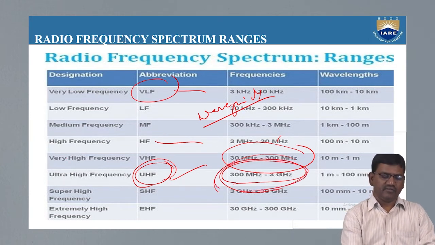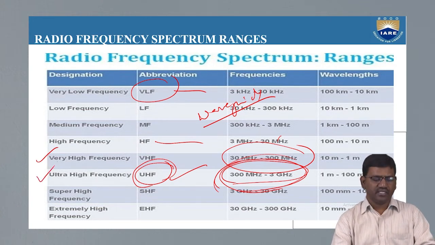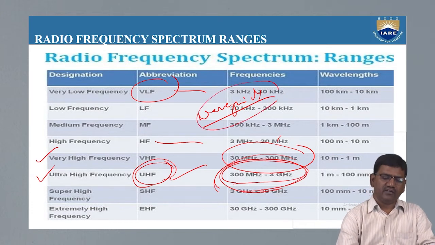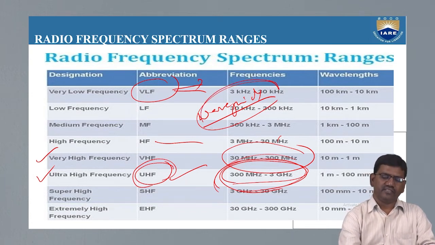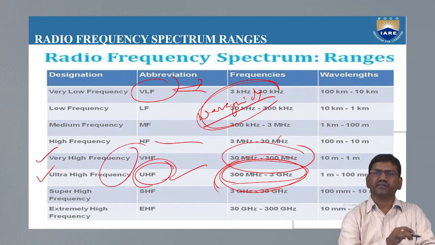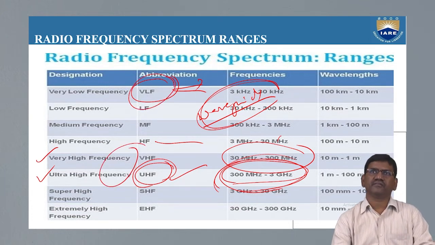Waveguides are transmission lines to carry electromagnetic waves, and these will not work effectively in the very low frequency range.